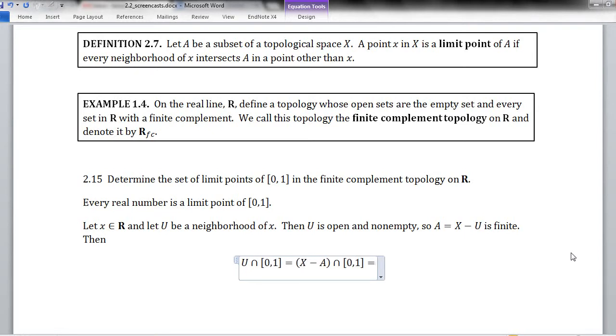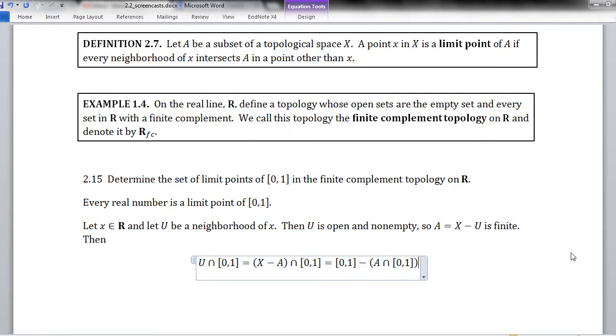And now I want to use a property from set theory to rewrite this a little bit. I can write it as the interval from 0 to 1 minus A intersect this interval. Okay. So you can think through why that works out.